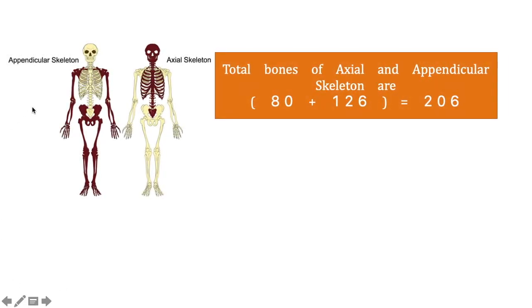So these two figures we can differentiate. One is appendicular, one is axial. In this figure the right portion is appendicular. So total bones of axial and appendicular skeleton are 80 plus 126, or 206.